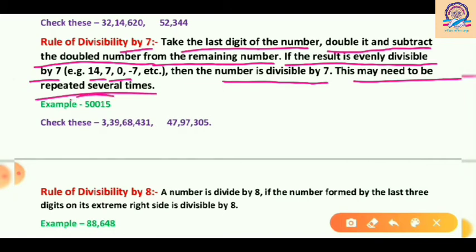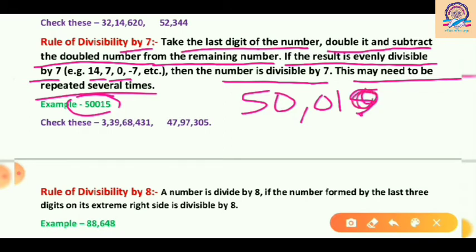So for example, we have 50,015. Let's check whether this number is divisible by 7 or not. So for that, what we have to do? Just check its last digit. It is 5. Okay, so you have to make it double. So 5 twos are 10. So you have to subtract 10 from the remaining number, that is 5,001.